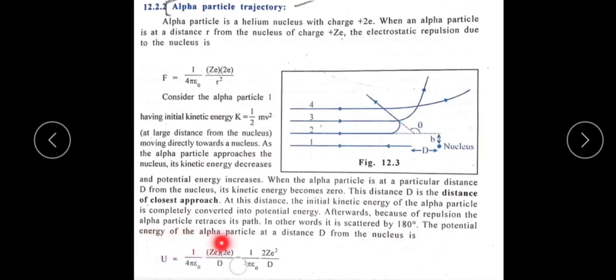The potential energy of the alpha particle at this particular point d from the nucleus is, we know, from the second chapter, electrostatic potential. U is equal to 1 by 4 pi epsilon naught Q1 Q2 divided by r. That is the general formula. As per that, potential energy is equal to 1 divided by 4 pi epsilon naught, Q1 means charge of the alpha particle, that is 2e, and charge of the nucleus is Ze. Hence that equals 1 divided by 4 pi epsilon naught, 2Ze square divided by d.